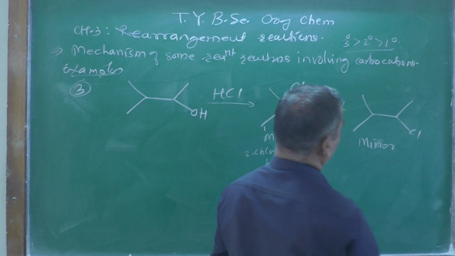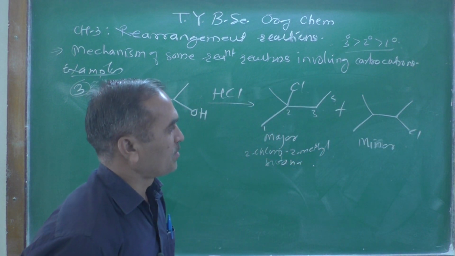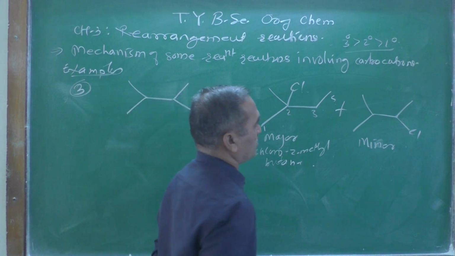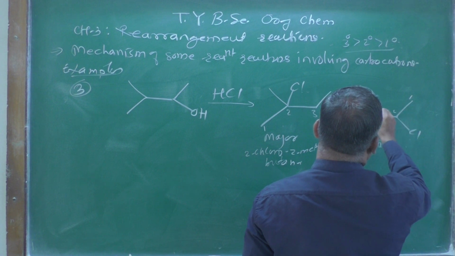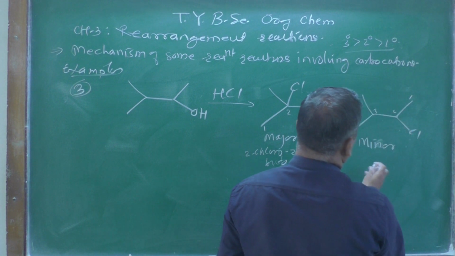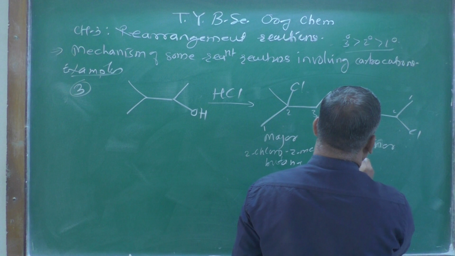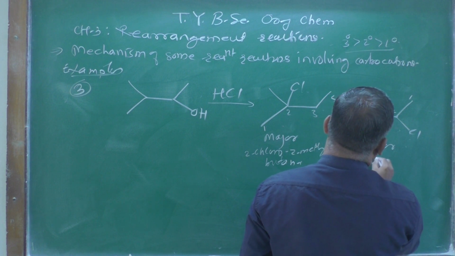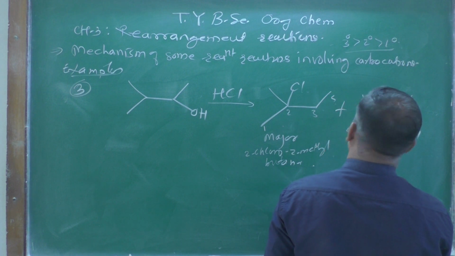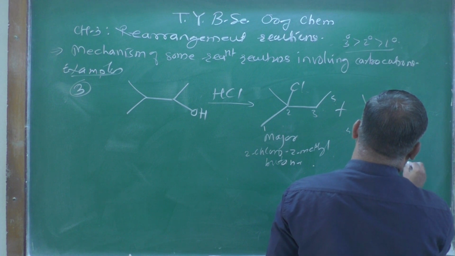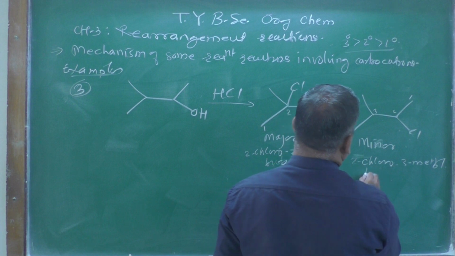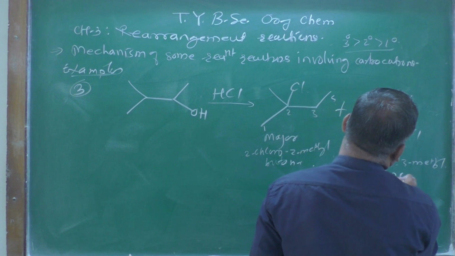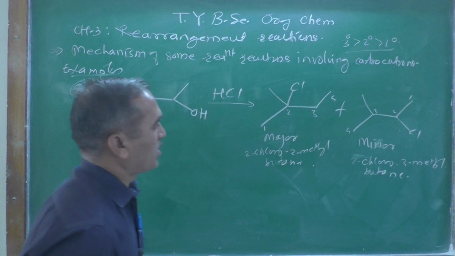And what will be the IUPAC name of the minor compound? Here is the chlorine, so you start from here: 1, 2, 3 and 4. At the 2 position there is a chloro, and a 3-methyl, so 2-chloro-3-methylbutane. That is the IUPAC name of this compound.